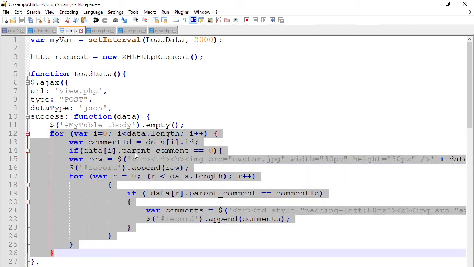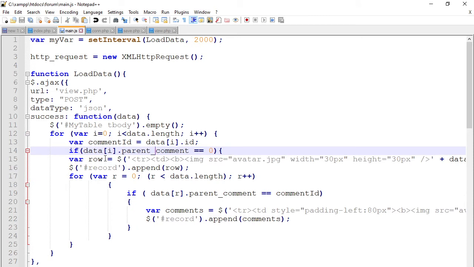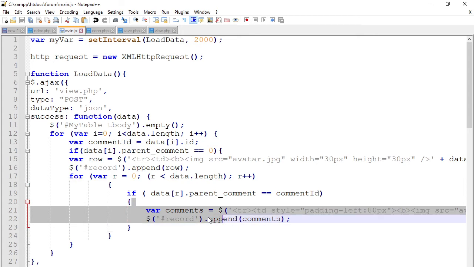Looping is very, very important. Now that information, you can see if the current comment equals 0 or is empty, something like that, what happens is that you put the comment, and then you check whether there are sub comments. So you check where the comment is the same as the comment ID, which is the main comment. This is where we now loop the sub comments, and once we loop the sub comments, they are going to be stored.